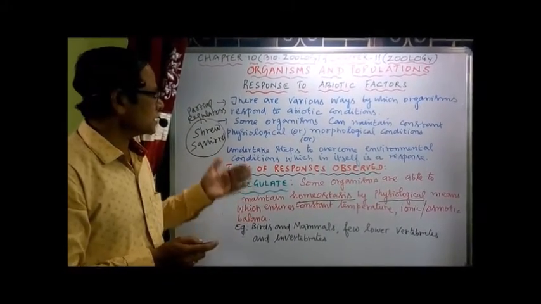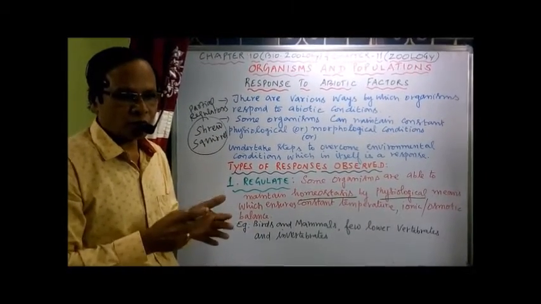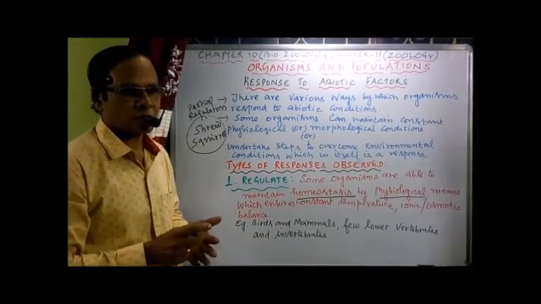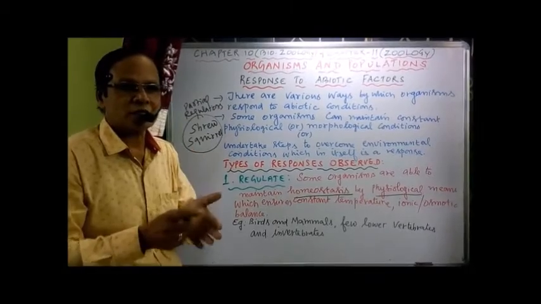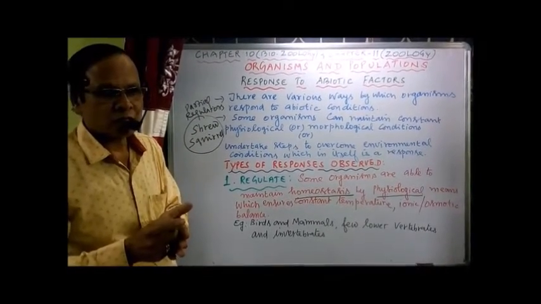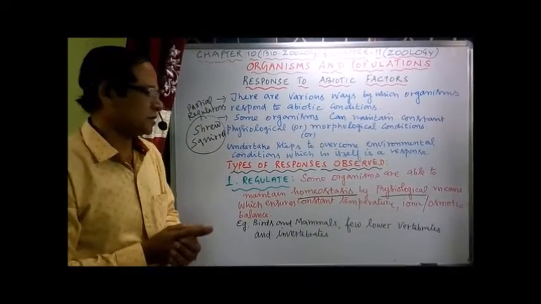The next one, the second response, is conformers. Conform is another response and the organisms are called conformers. Those organisms which cannot maintain a constant body temperature change their temperature with the ambient temperature. Ambient temperature means changing temperature.